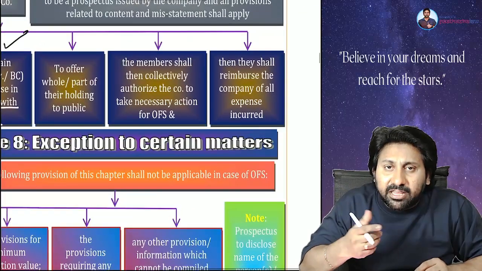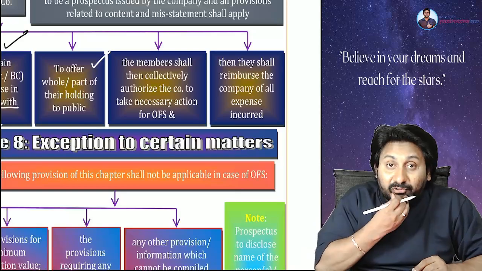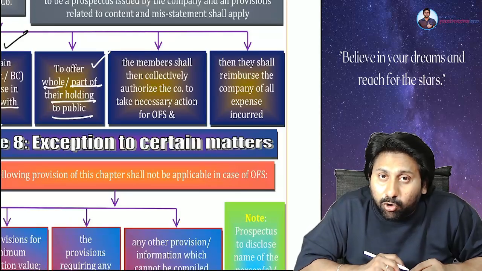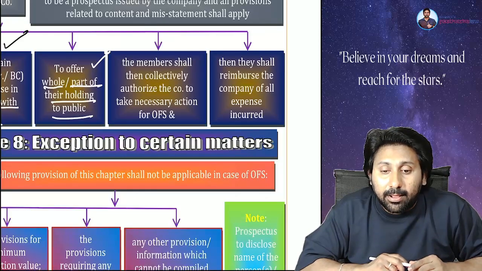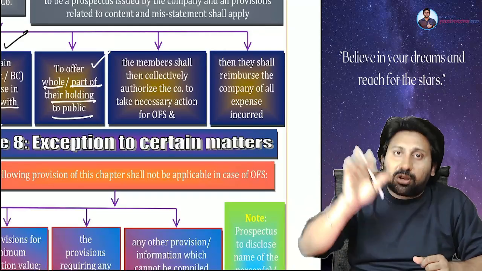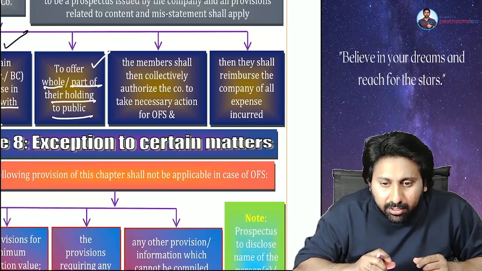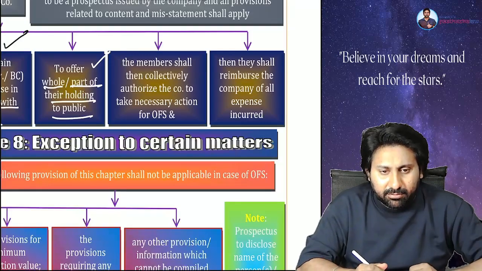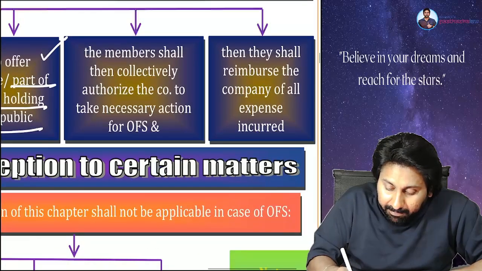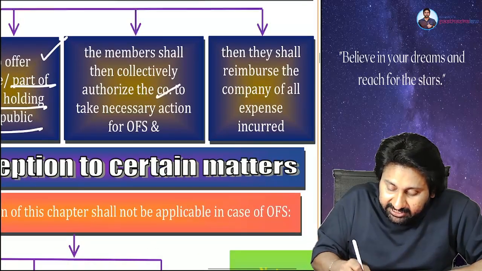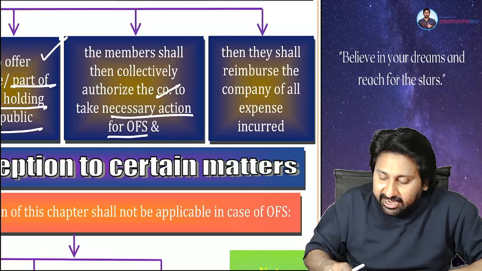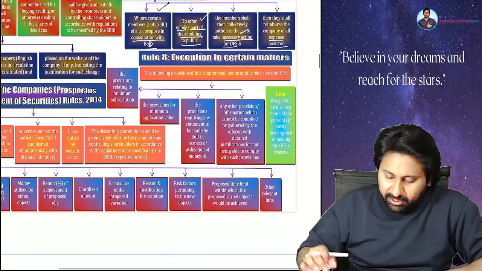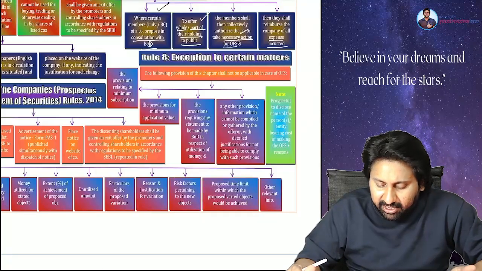What is the purpose? Why are they coming to the board? To offer whole or part of their holding to the public. Tell me, LIC is whole or part? Central government sold whole of their holding or part of their holding? Part of their holding. How much part did they sell? 3.2% only. Next, the members shall collectively authorize the company to take necessary action for the offer for sale and then reimburse the company for the expenses incurred. That's it. Everyone understood the main point clearly, yeah?